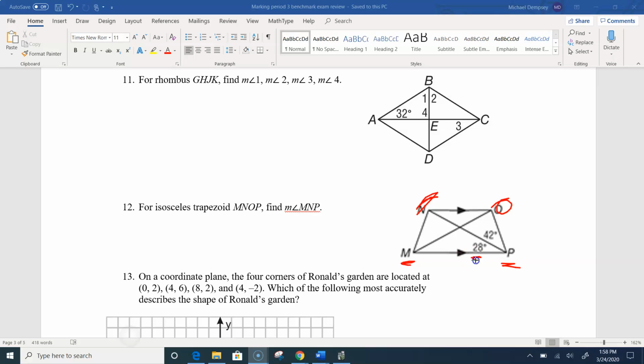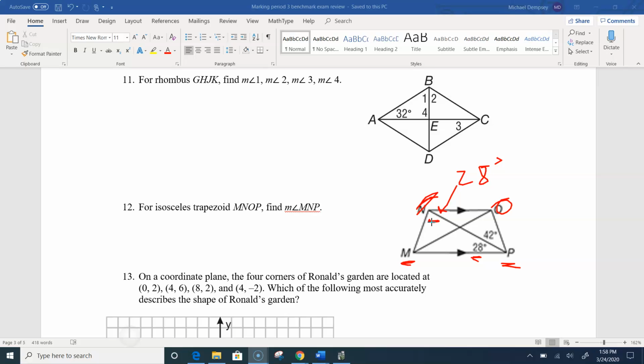So see this 28 down here? Right? That's an alternate interior to this little angle up here. Now that's not the angle I'm looking for. The angle I want is MNP. I want this one in here. See if I can lock in. That's the angle that I want, M to N to P. Okay? So I do know that I have 28 degrees up there.